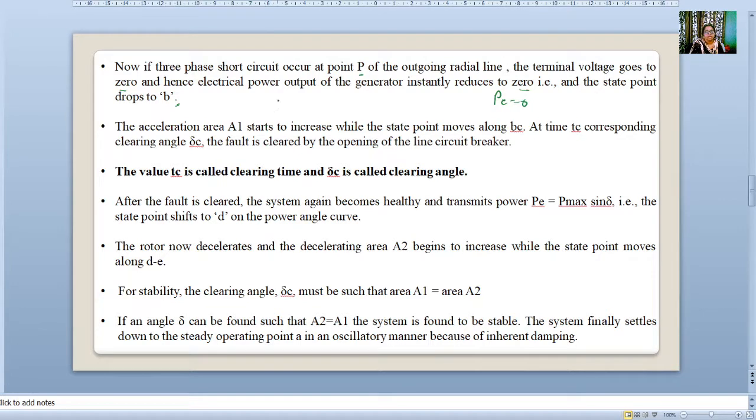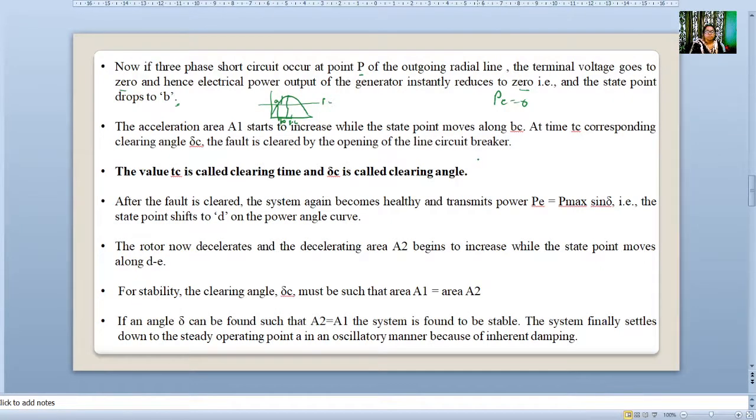We have seen this from A, the curve is like this. This is Pm, this is the stable equilibrium point, and it will drop to B. This is A to B. Accelerating area A1 starts to increase while the state point moves along BC, and then suppose here the fault gets cleared. This is our delta C, BC.